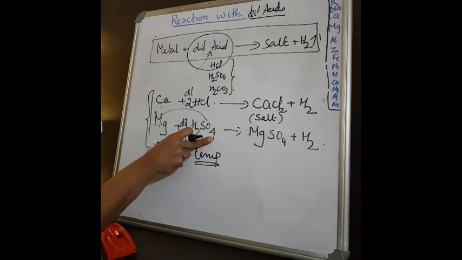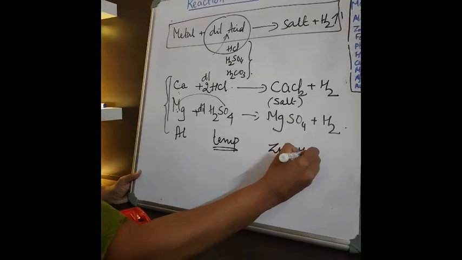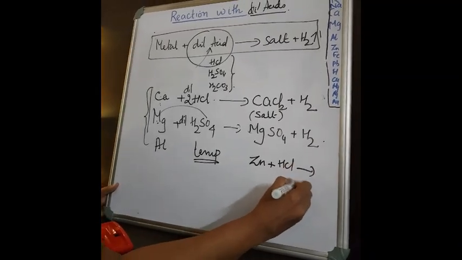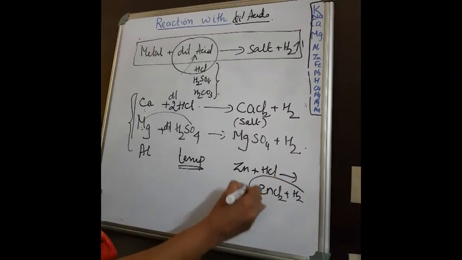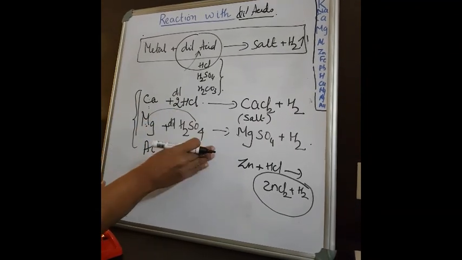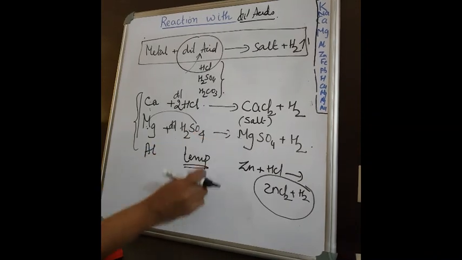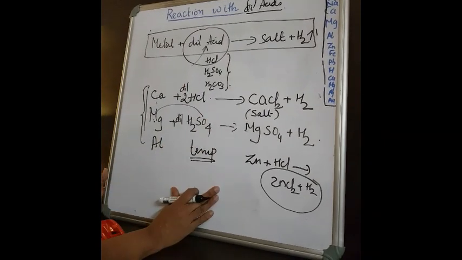In this reaction, I think I have shown this reaction with zinc. Do you remember in the first class or second class? I showed you that zinc plus HCl will give you zinc chloride plus hydrogen. And there you saw the bubbles of hydrogen coming up. I asked you to touch the bottom of the test tube and you said it is getting warm, right? Okay, the same thing is happening here.